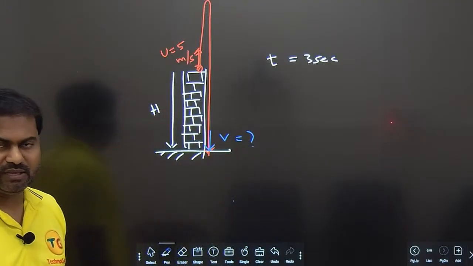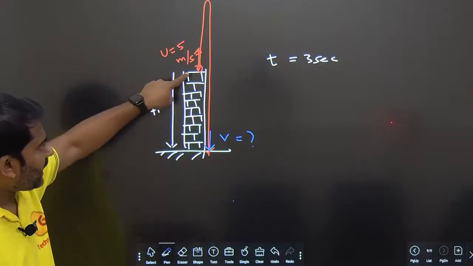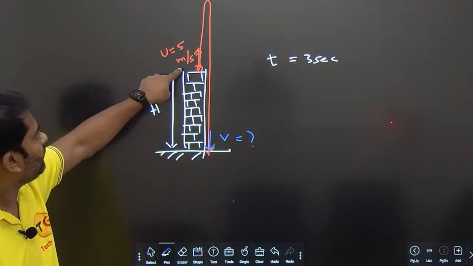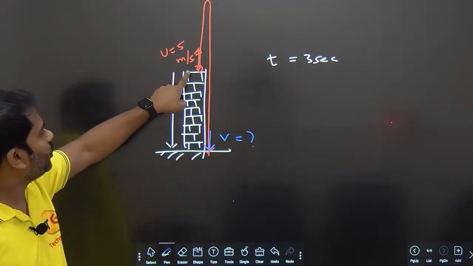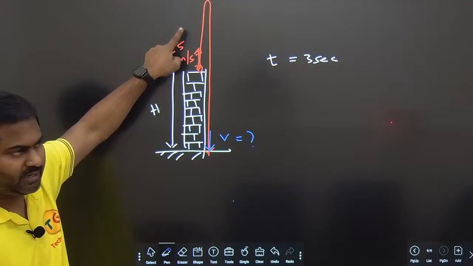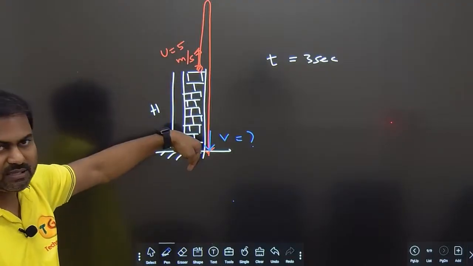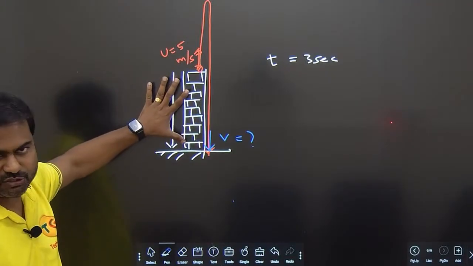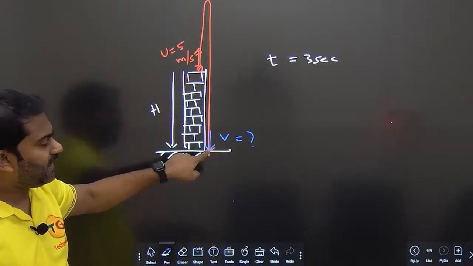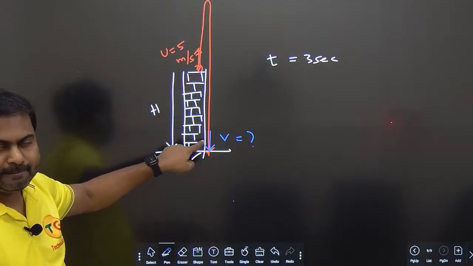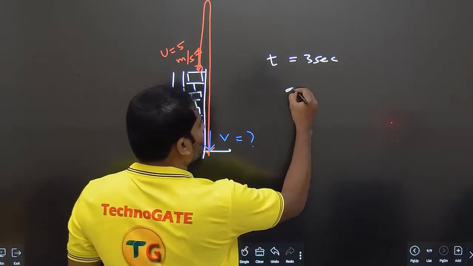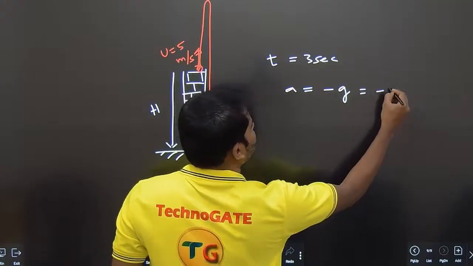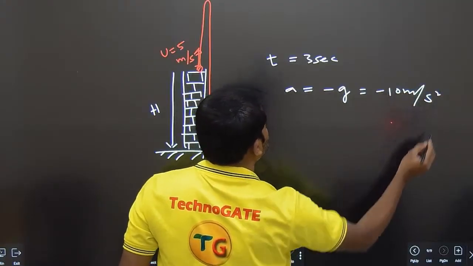We can solve it very easily. It is starting from here, okay, and it is taking a time of 3 seconds, and it is going with an upward velocity of 5 meters per second. Downward is like this, and it is covering a displacement of h. Here it started, here it ended. Okay? Clear? Understood? So what we can do is, in this one, we know the value of a is equal to minus g, or minus 10 meters per second square.